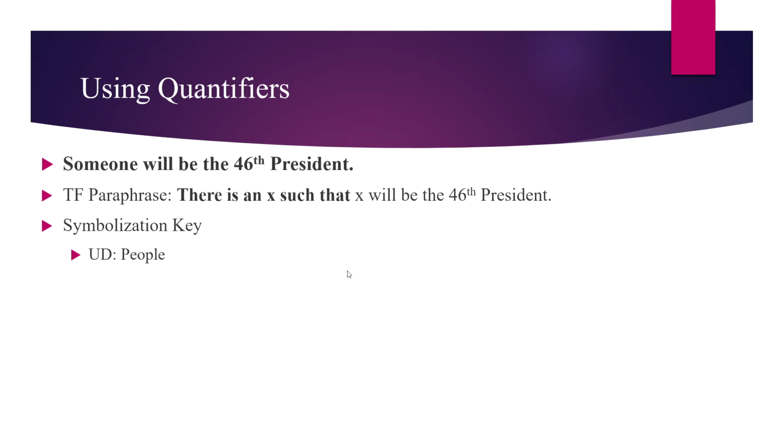Next, we need to have a key for any predicates and any proper names that we have in our sentence. Here we don't have any proper names, right? There's no Bob or anything like that. We just have one predicate, PX: X will be the 46th president.